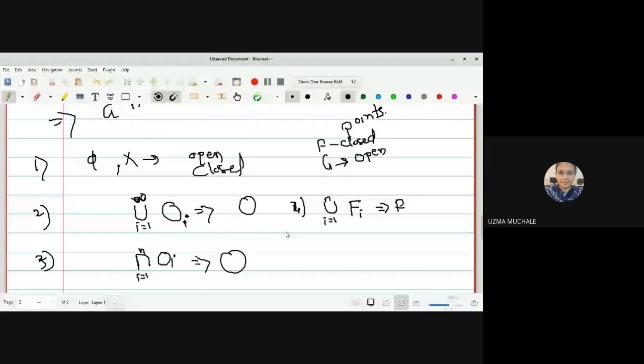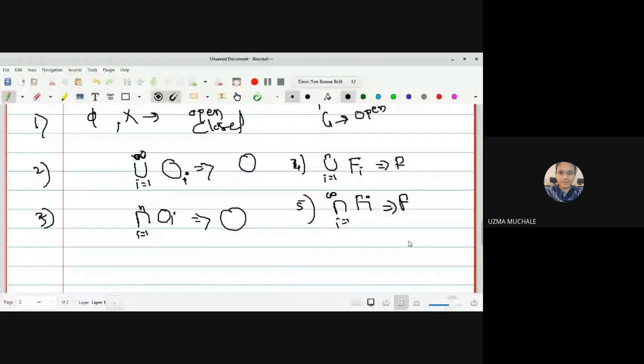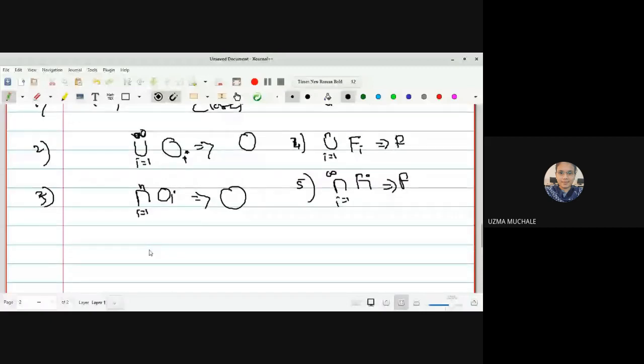What is the next condition? Arbitrary intersection of closed sets is a closed set. Now if you want to remember these conditions, because there is somewhat of a confusion: here we have arbitrary union of open sets is open, and here we have arbitrary intersection of closed sets is closed, and here finite intersection of open sets is open, but finite union of closed sets is closed. For that, we have one shortcut, that is RU find.